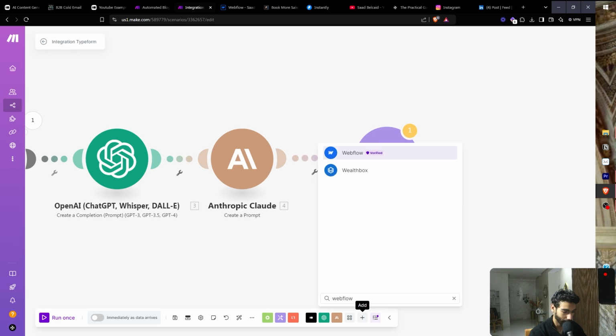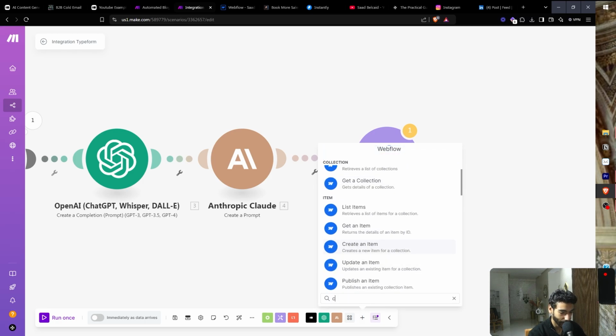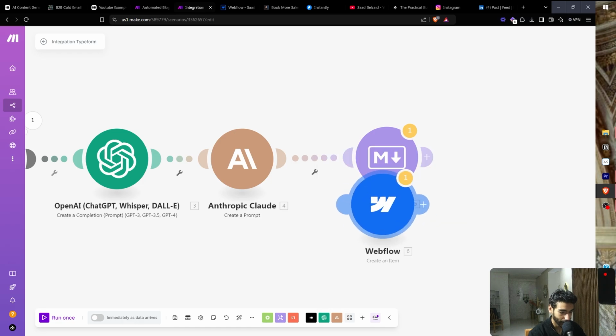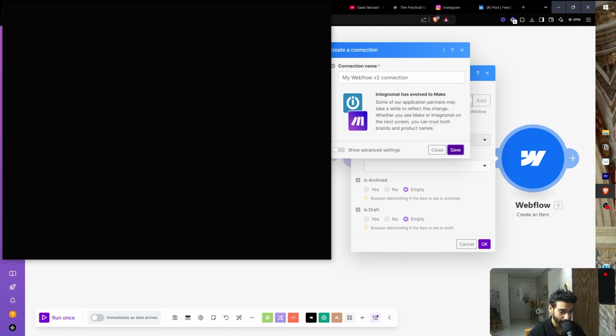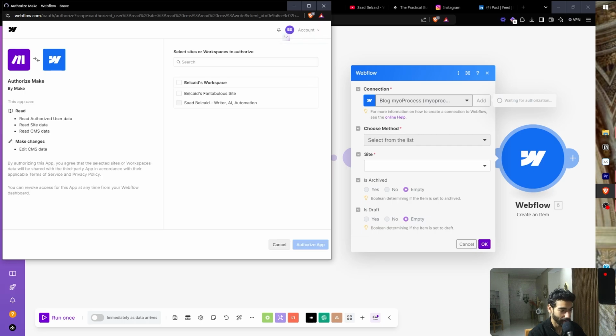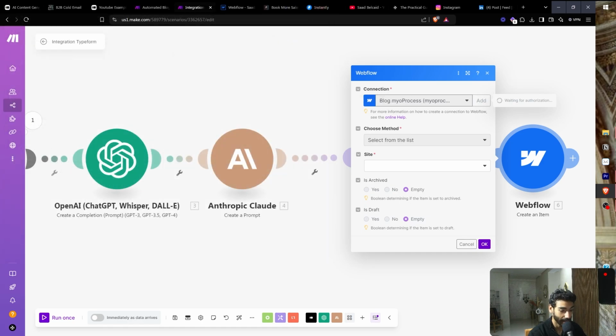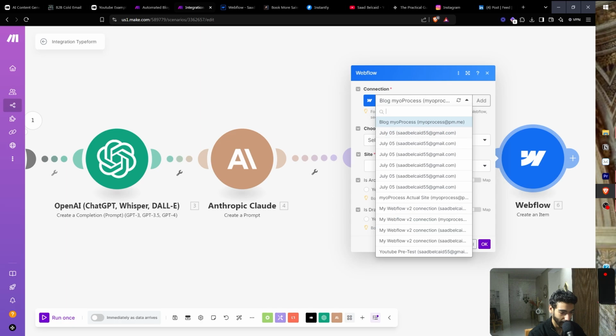So go to Webflow, and I'm going to show you guys how to do it. So go and look for create an item, right? Once you do that, click on add and click save. So put whatever name you want, and you only need to click on your website you want to post in. For my example would be this one, and then click authorize. That's all you have to do. I love Webflow.